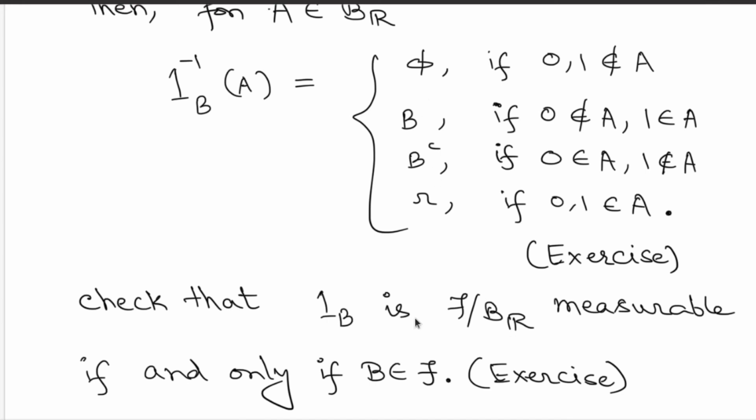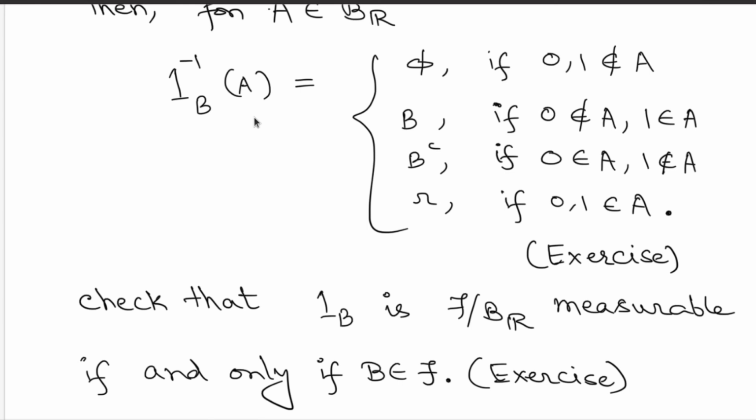Why? Because if B is in script F, then B complement is also in script F, and therefore all possible pre-images for Borel sets will land up in your domain-side sigma field script F. So therefore indicator B will become Borel measurable.